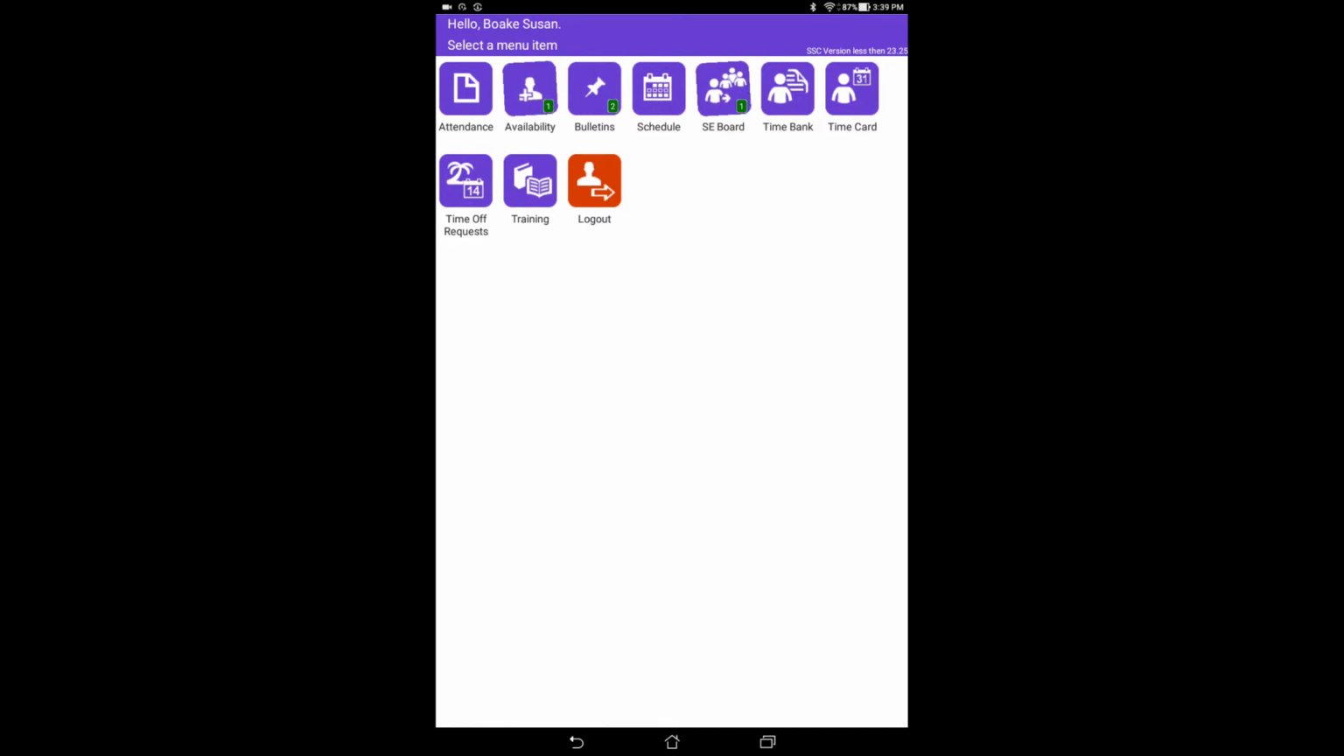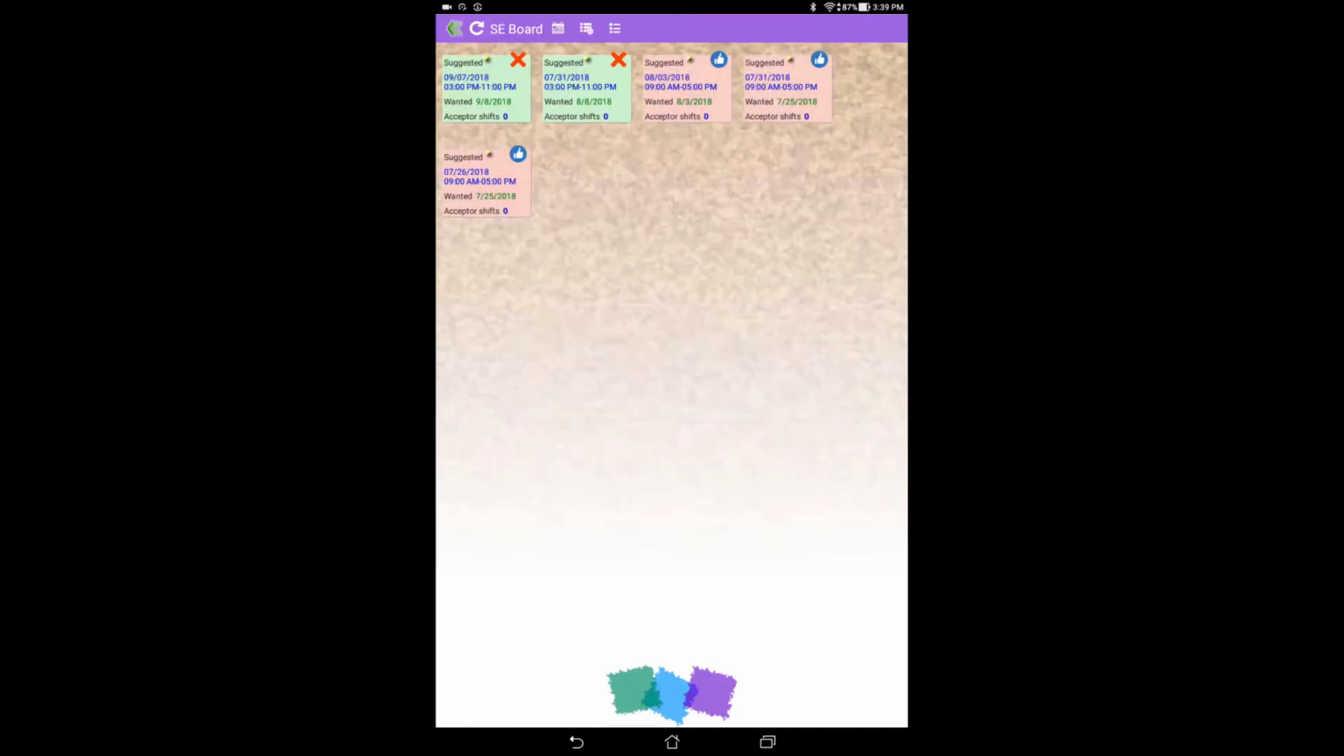This brings us to the SE board. This is where you're able to see shifts that you have posted for exchange, as well as exchange shifts with other individuals. If you don't have a shift to trade, the system will not let you make an exchange.